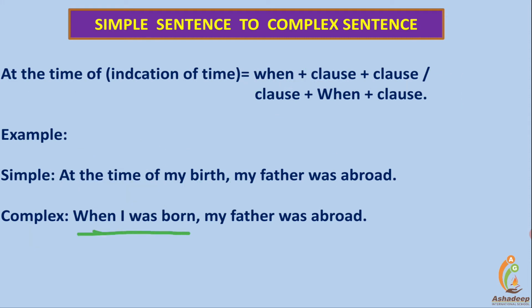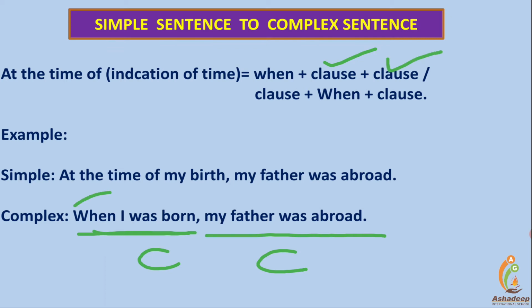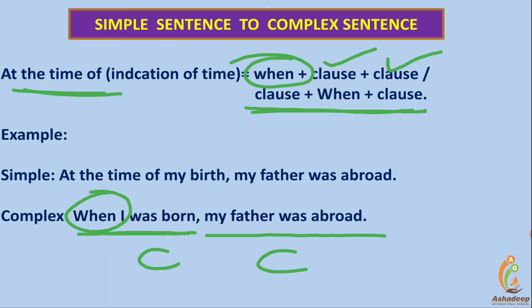Two different clauses connected with when. When the sentence starts with at the time of, the same sentence can be written like this: my father was abroad when I was born. So this will be the form.